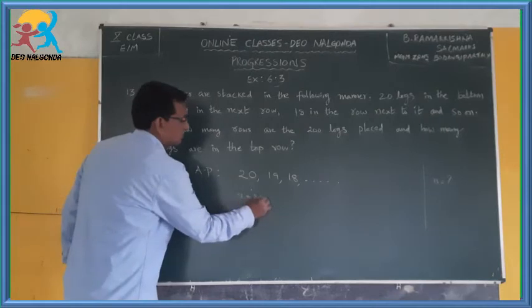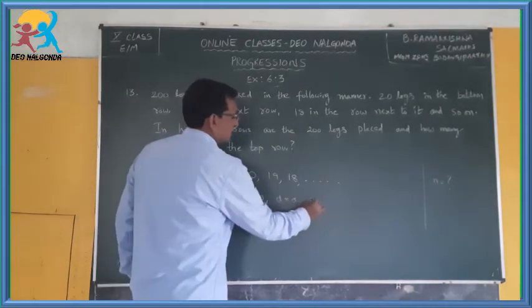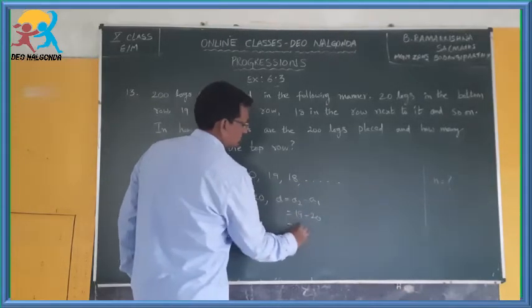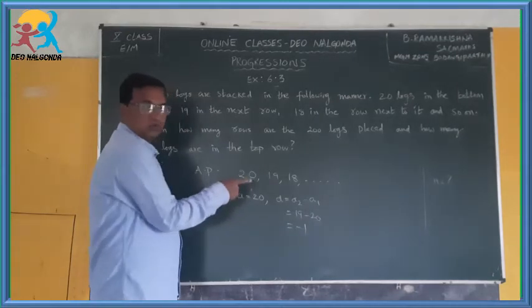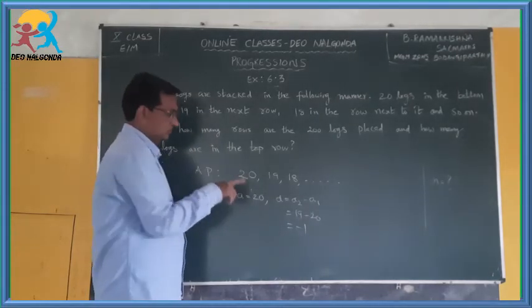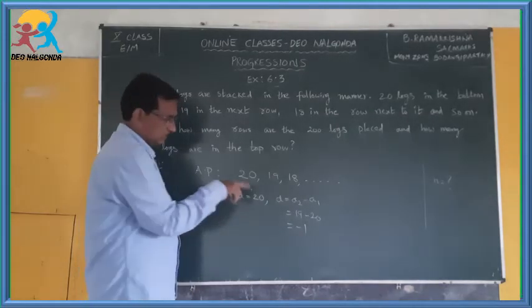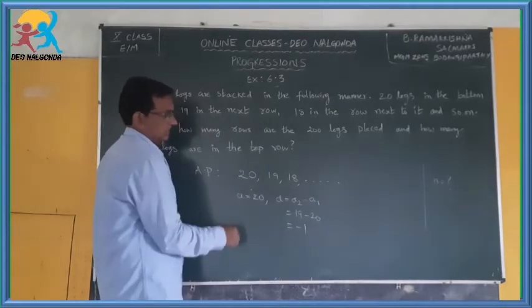A is equals to 20. D is equals to A2 minus A1, which is 19 minus 20, which is minus 1. In every row, one log is reduced. That's why the series is decreasing, because D is negative 1.